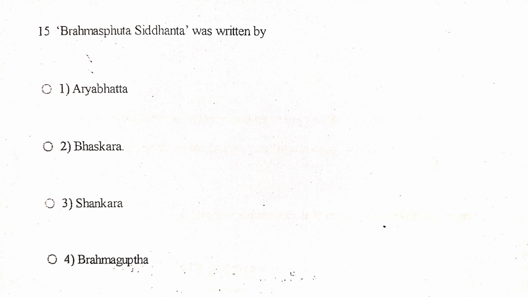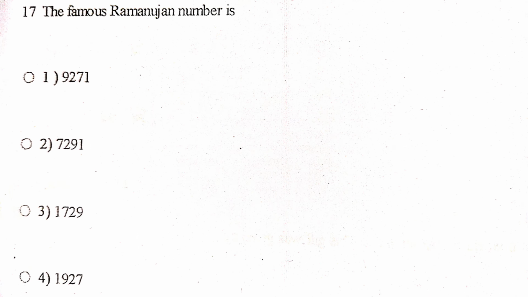Next one, Brahmasphuta Siddhanta was written by Aryabhatta, Bhaskara, Shankara, Brahmagupta. Brahmasphuta Siddhanta was written by Brahmagupta. It includes rules for zero, negative numbers and methods in algebra and arithmetic. Next one, the famous Ramanujan number is 1729. 1729 is known as the Hardy Ramanujan number. It is the smallest number that can be expressed as the sum of two cubes in two different ways.